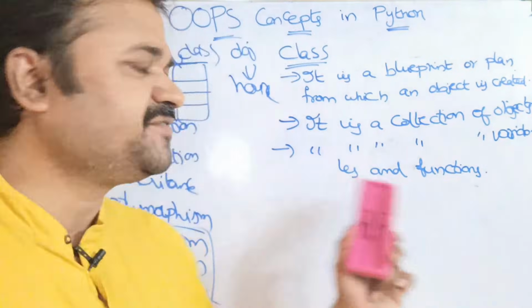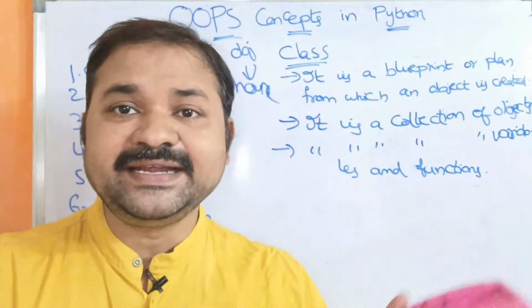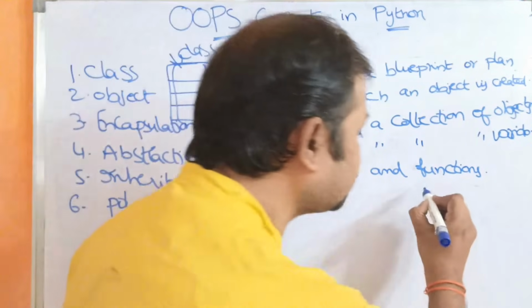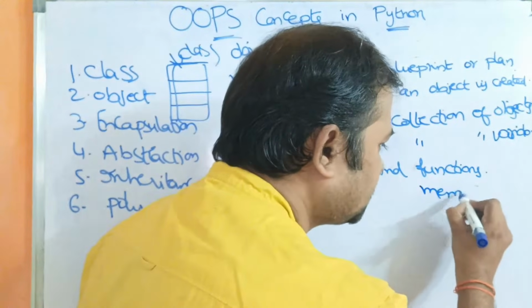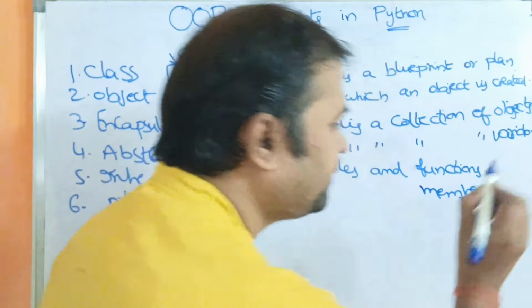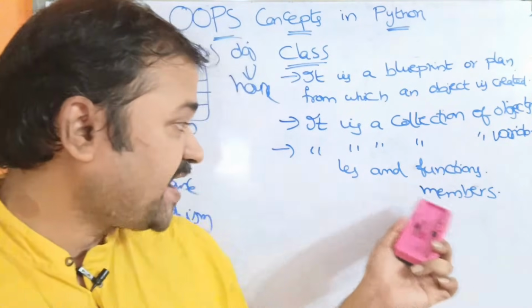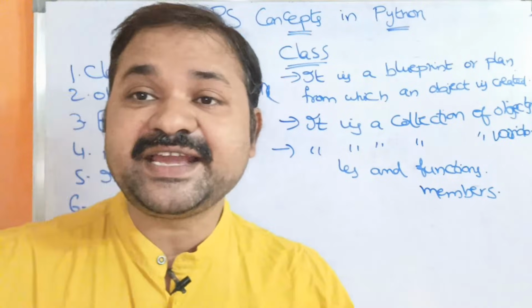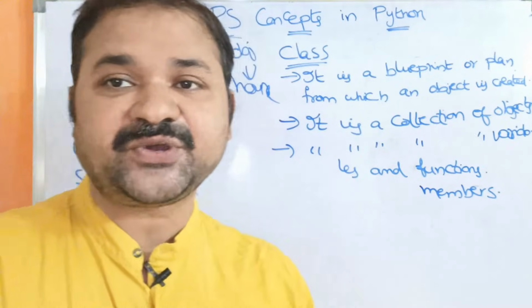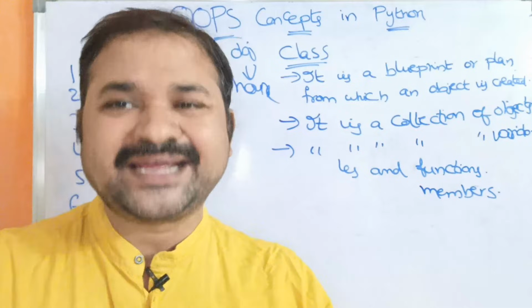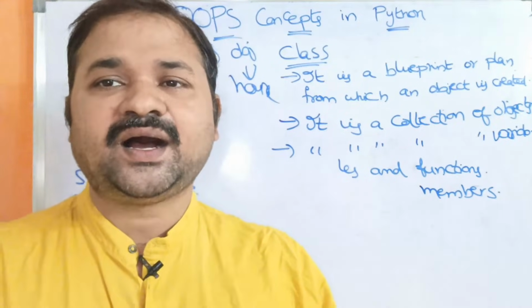The variables and functions which are declared inside a class are called members of the class. So what are members of the class? Members of the class are nothing but the variables and the functions declared inside a class. Now let us see how to declare a class in Python.